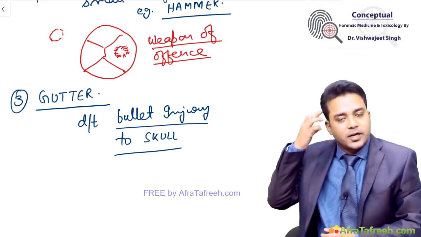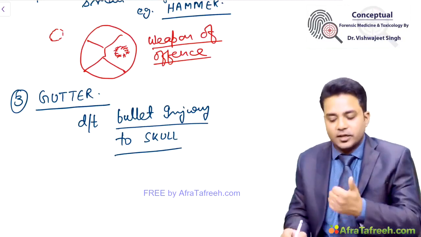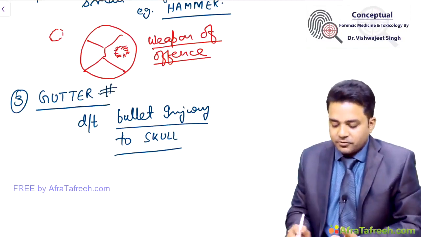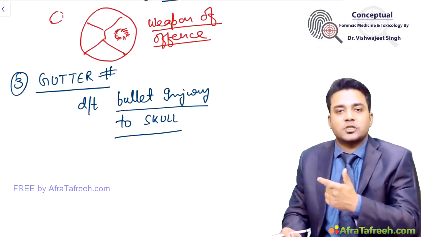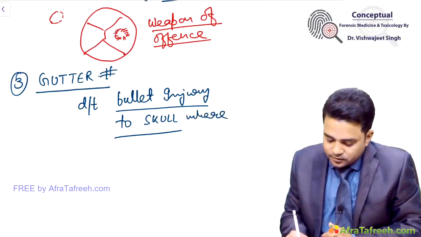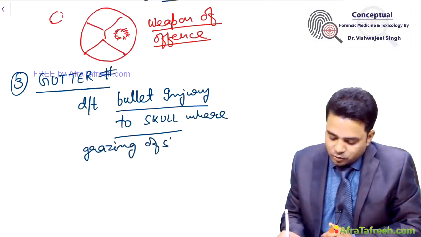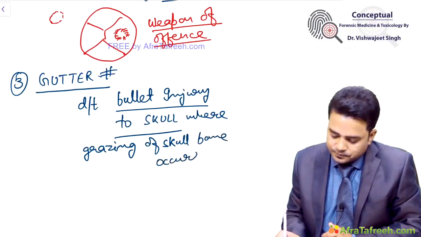Whenever the bullet grazes your skull bone, it produces a gutter, so it is called gutter fracture. It is due to bullet injury to the skull, where grazing of the skull bone occurs. Okay.